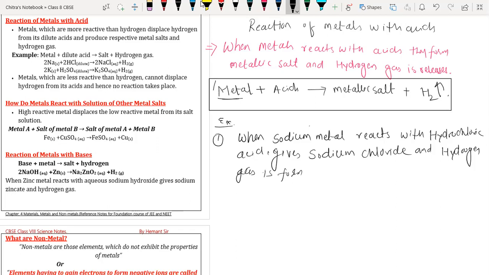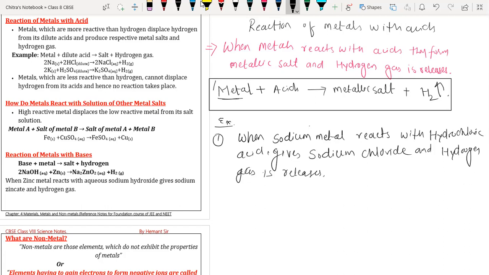Okay, sir. Sir, this chapter is really big because still we are left with 9 pages. Yes, but I think I have made this note very detailed as you have in your syllabus. Yes, sir, it is very detailed and good, because we are attending the foundation course for IIT JEE and NEET. That's why I have made a detailed note so that you can go through it and understand each and everything. Sir, I have just downloaded your notes and I'll revise them once before your class. Okay, very good.